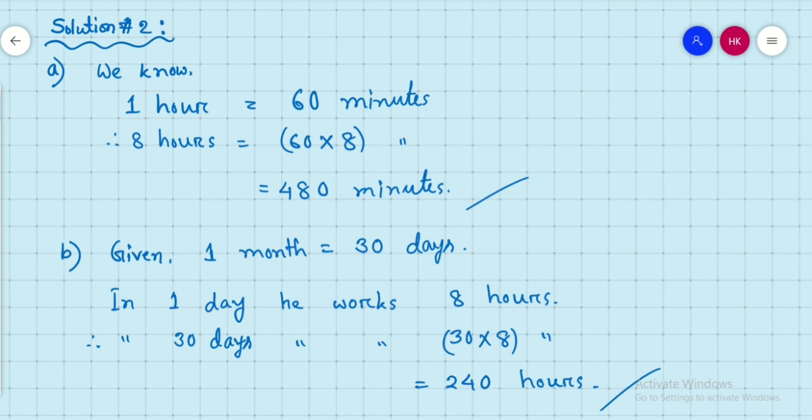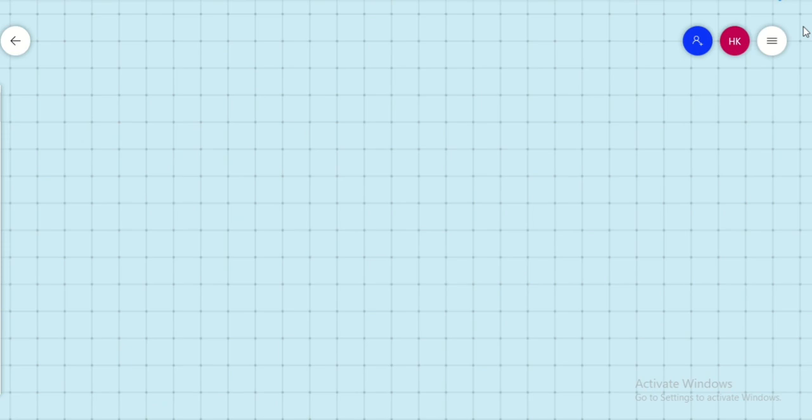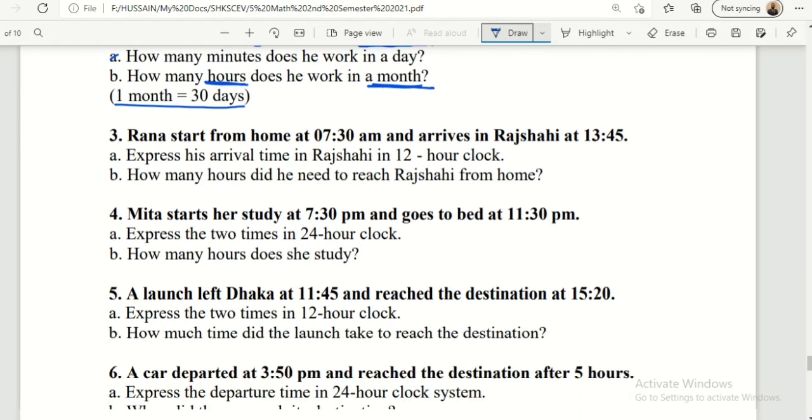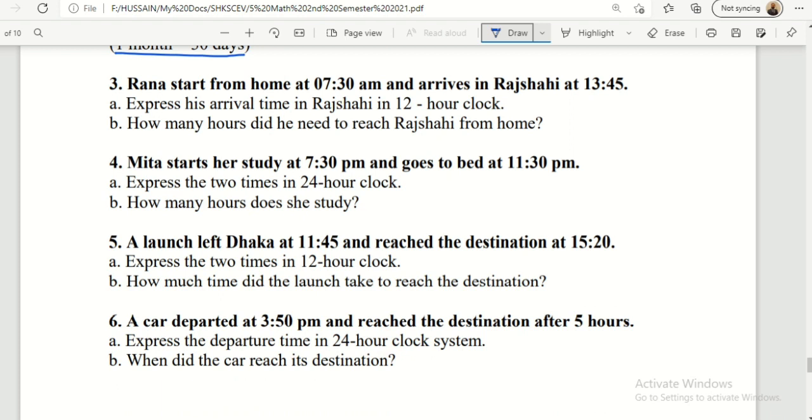Now we move on to our next question, question number 3. You read question number 3. Rana starts from home at 7:30 a.m. and arrives in Rajshahi at 13:45. Express his arrival time in Rajshahi in 12-hour clock.